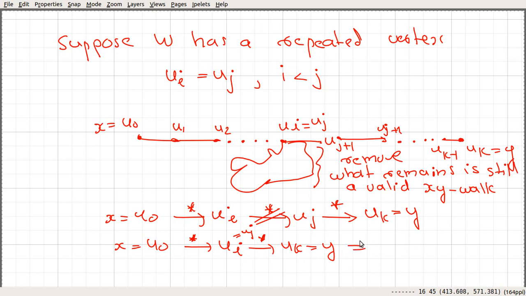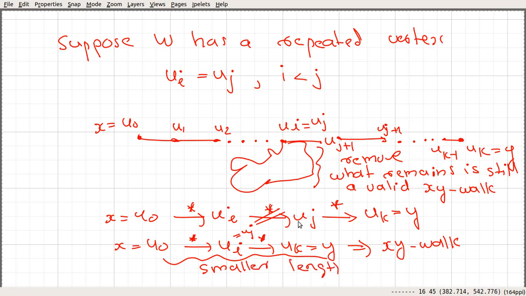You can see that this is still an xy walk. And here again we can see that if you consider this walk, it has a smaller length than the previous one because we removed some portion here.